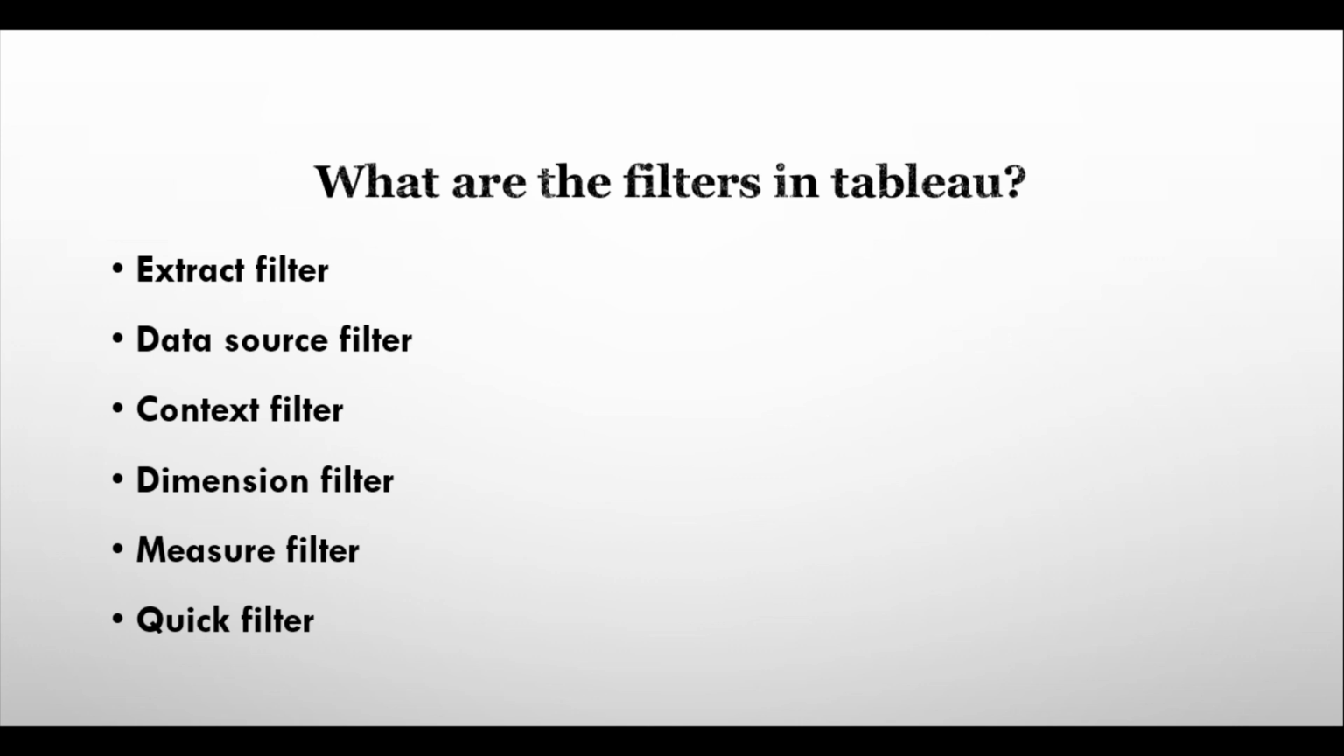There are almost 6 types of filters: extract filter, data source filter, context filter, dimension filter, measure filter and quick filter. And the order of operation of these filters is the same as this. First the extract filter operates, then the data source filter, then the context filter, then dimension, and then measure and quick filter. Those are the filters in Tableau. I hope you have understood these filters in Tableau.